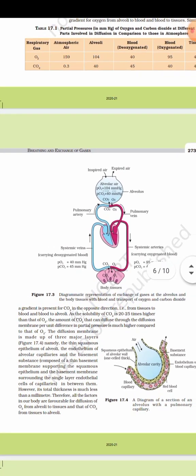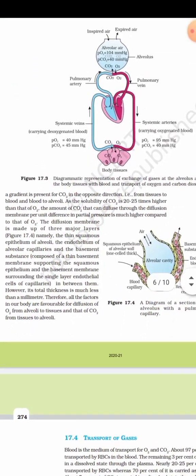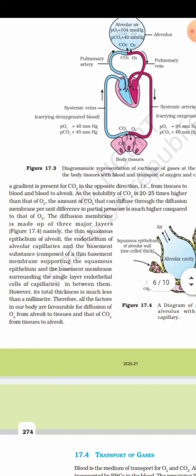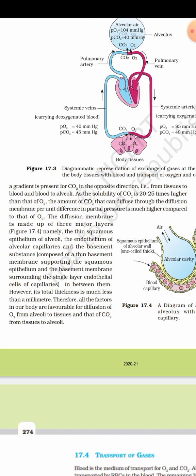Then, a gradient is present for CO2 in the opposite direction, that is from tissue to blood and blood to alveolar. As the solubility of CO2 is 20 to 25 times higher than that of O2, the amount of CO2 that can diffuse through the diffusion membrane per unit difference in partial pressure is much higher compared to that of O2. The diffusion membrane is made of three major layers, namely the thin squamous epithelium of alveoli, the endothelium of alveolar capillaries, and the basement substance composed of thin basement membrane supporting the squamous epithelium and basement membrane surrounding the single layer endothelial cells of capillaries in between them.